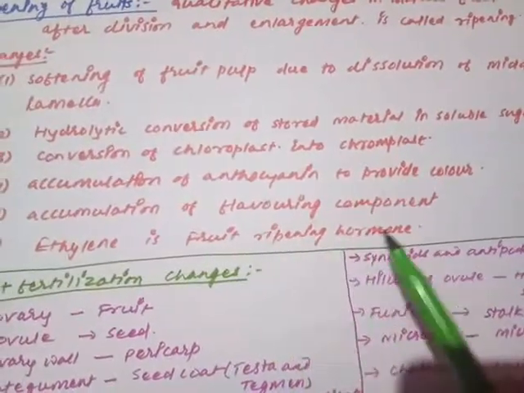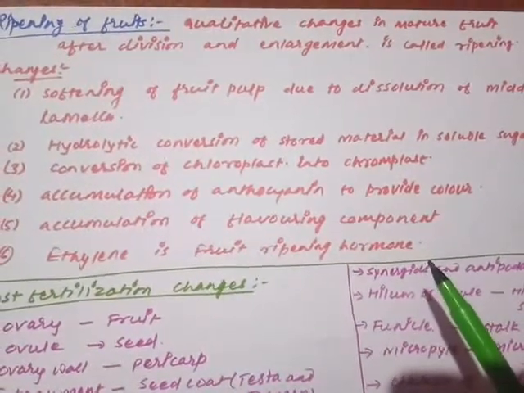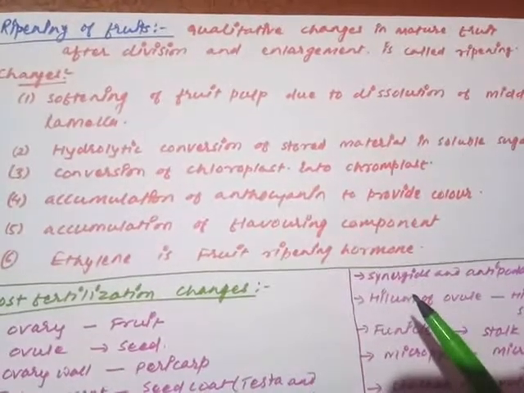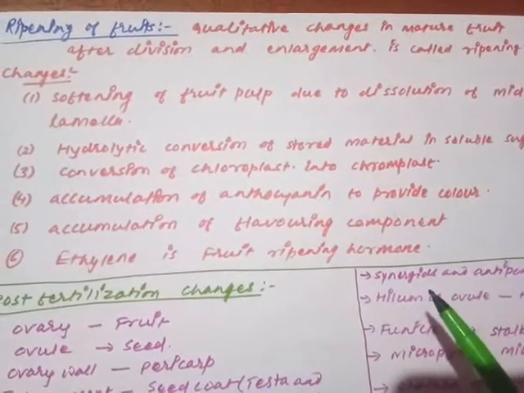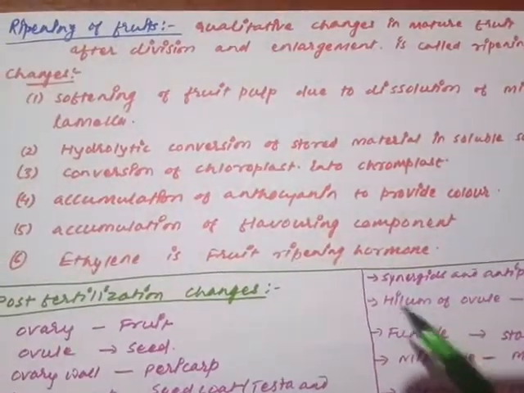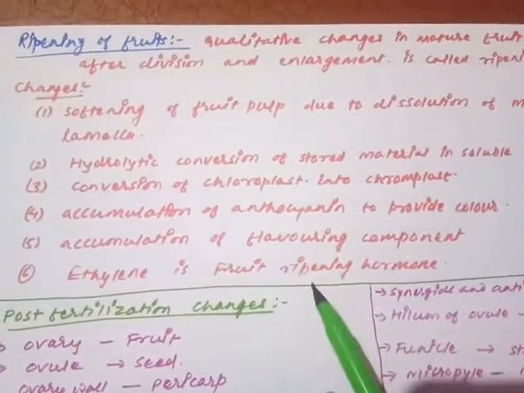One more thing, because the flavor is present in the fruit, the ripened or mature fruit has the flavor in it, they have a particular smell. So all these changes occur in the ripened fruit because of accumulation of the flavoring component. Are you getting my point?